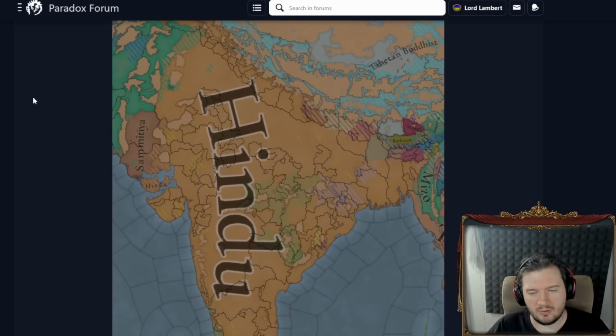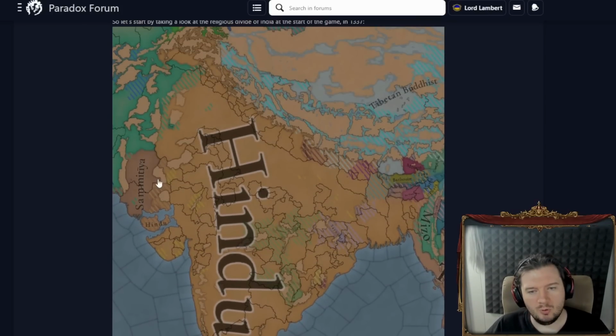game in 1337. Despite the Sultanate of Delhi, I thought that was Sunni. Right there, I thought they were Sunni. I'm forgetting, there are multiple religious map modes in EU5. One of them is based on the Pops. What is the majority religion of the Pops, and if there is a certain amount of a minority religion, then it will show as hashed lines.